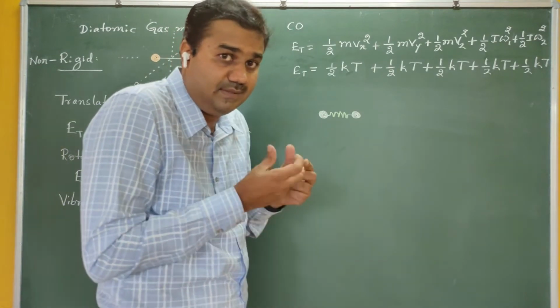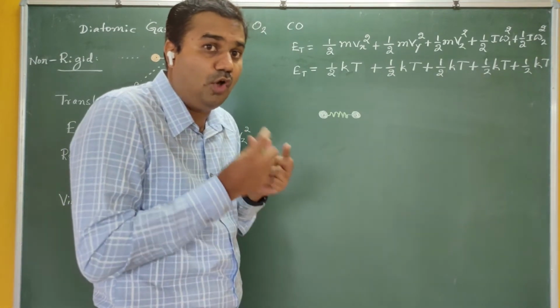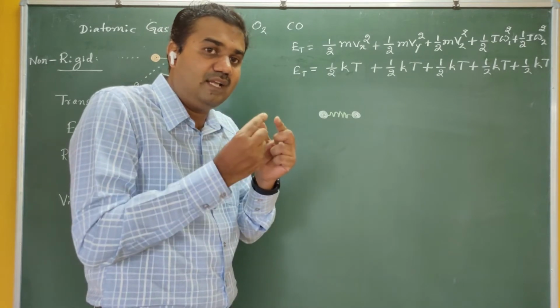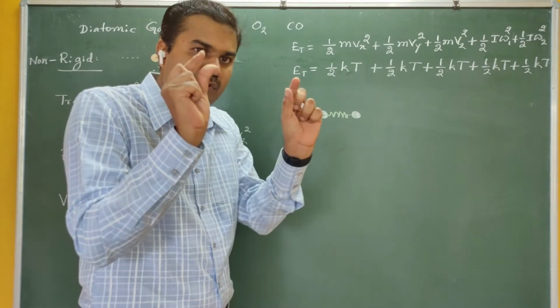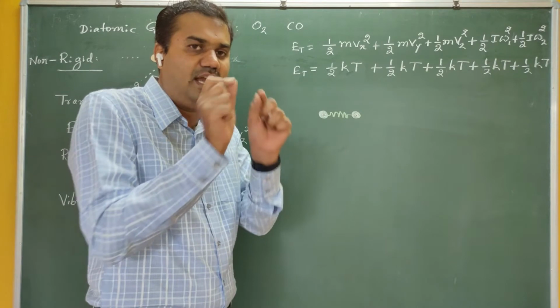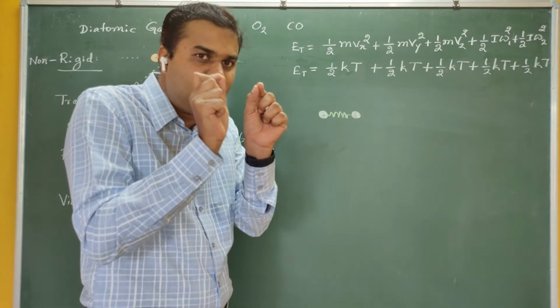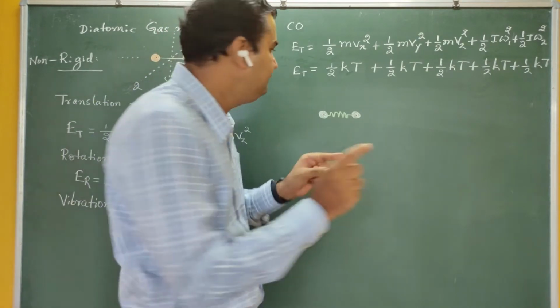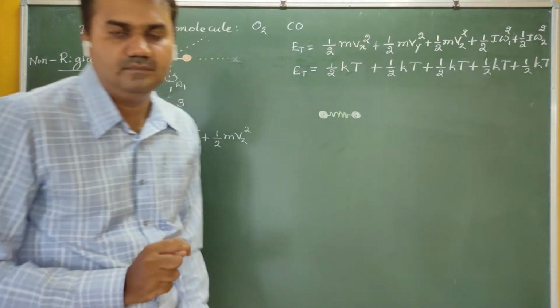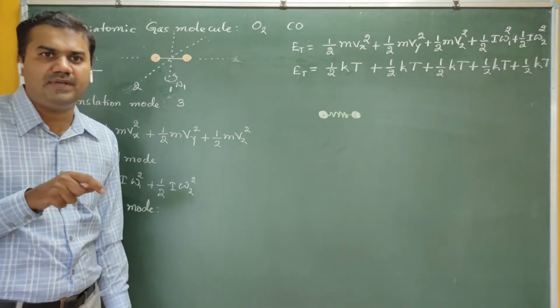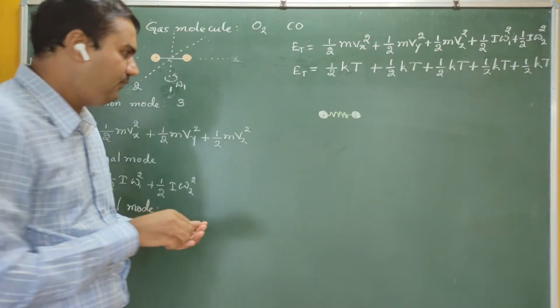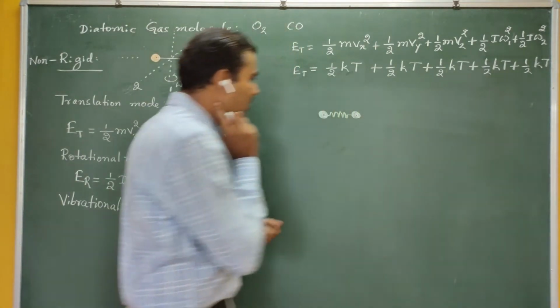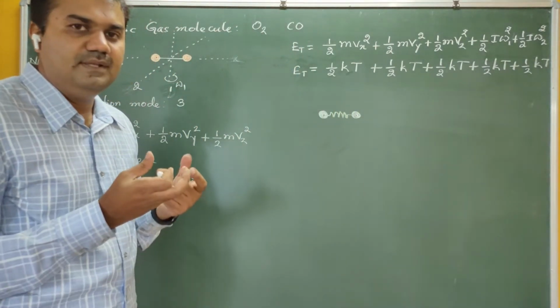In the spring ball model, atoms are assumed to be small balls, and the bond between them is assumed to be in the form of a spring. So this is the diatomic molecule.